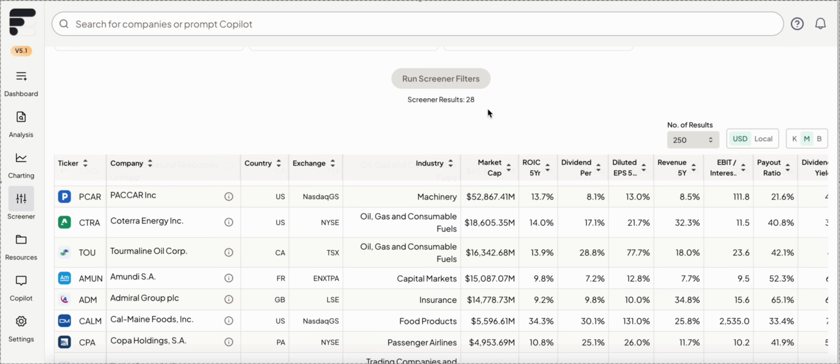So like I said, I tend not to tighten these down to where I get 5 or 10 results, but I do try and get more companies that I want at the beginning. I do tend to open up my criteria to try and get more initially and then tighten it down to kind of get to the best of the best.